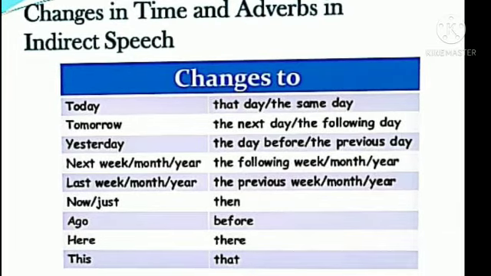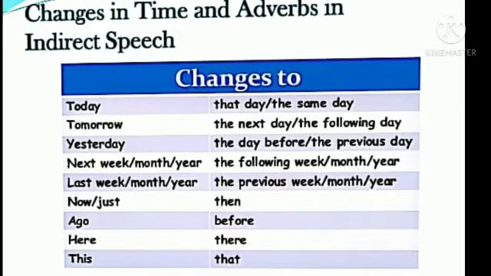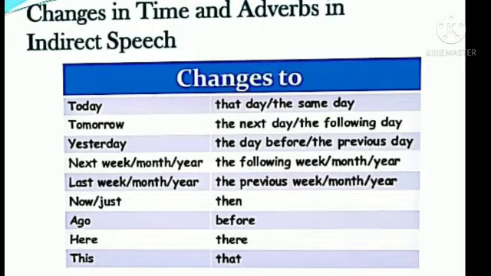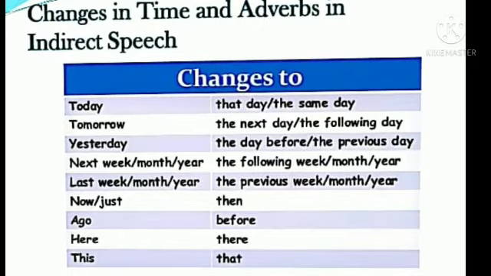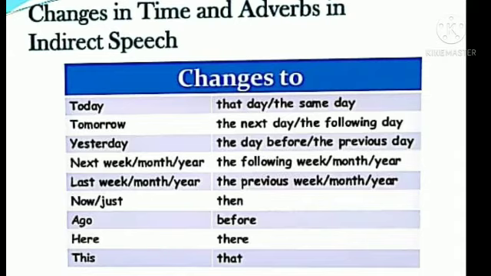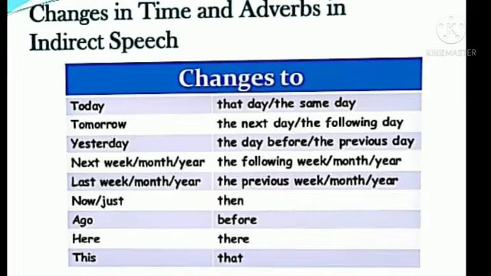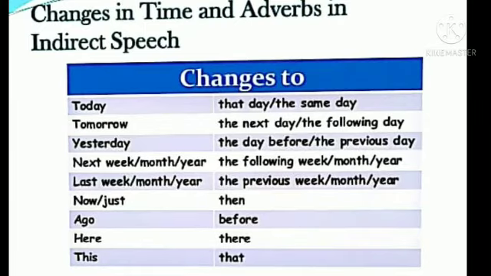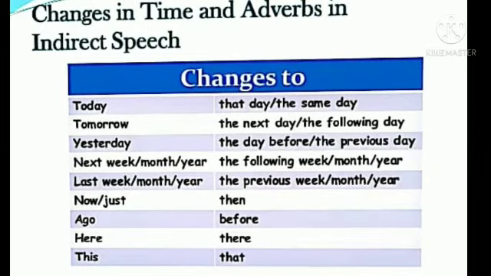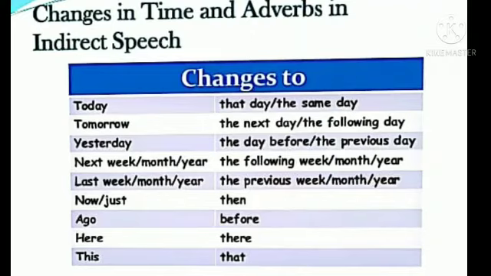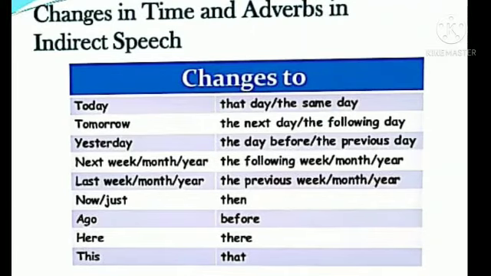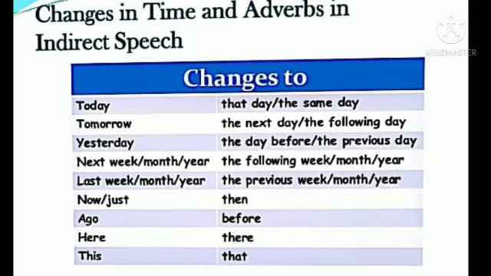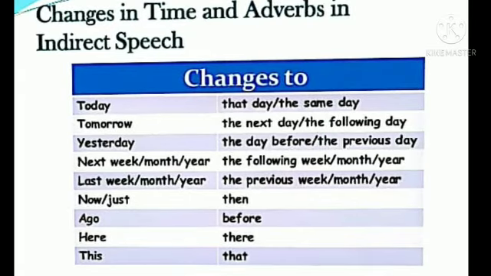Example, today will be changed to that day, tomorrow to the next day or the following day, yesterday to the day before or the previous day, next week, month or year to the following week, month or year, last week, month or year to the previous week, month or year, now or just to then, ago to before, here to there, this to that, and many more.